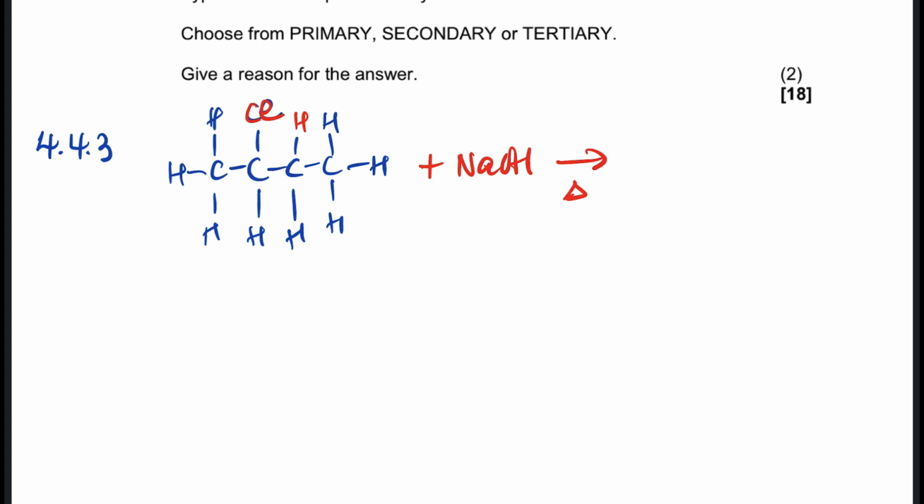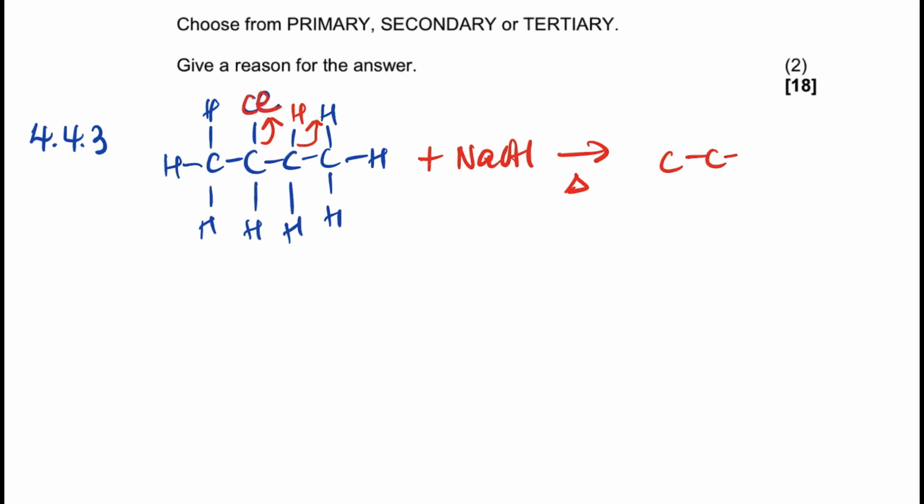And this is going to be removed, and this is going to be removed, right? So basically, this is going to be an alkene. So here there will be a double bond that is formed there. That's still there. Hydrogens there.